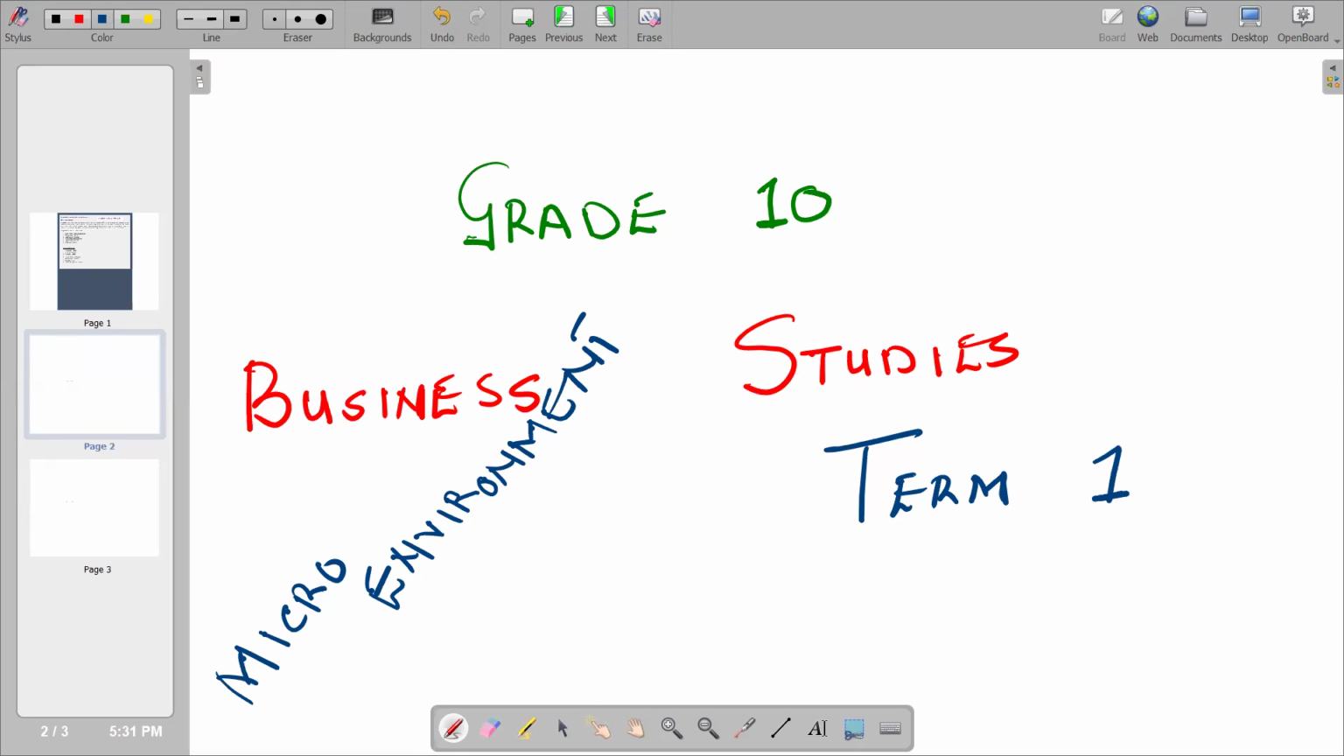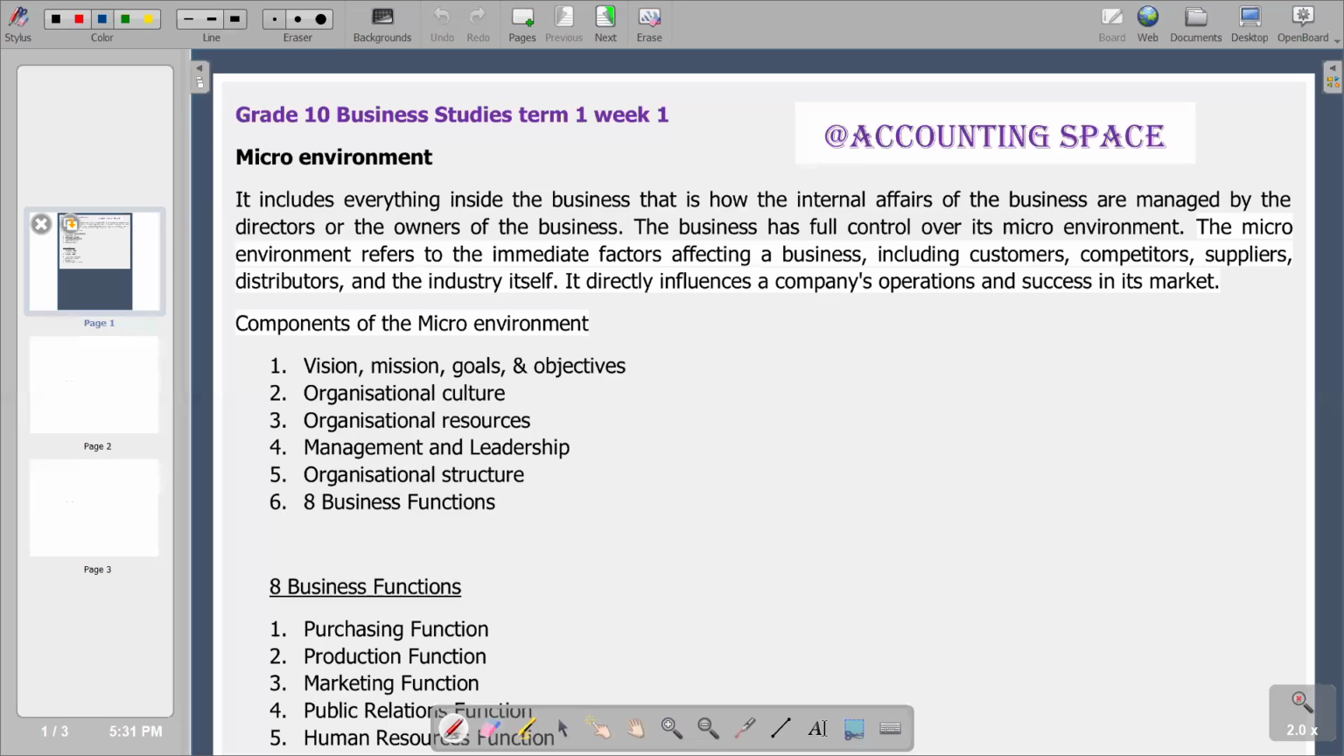In this video, we want to look at the microenvironment, and we are going to start by defining what a microenvironment means. We have a description of the microenvironment, which reads: it includes everything inside the business. That is how the internal affairs of the business are managed by the directors or the owners of the business. And then the business has full control over its microenvironment.